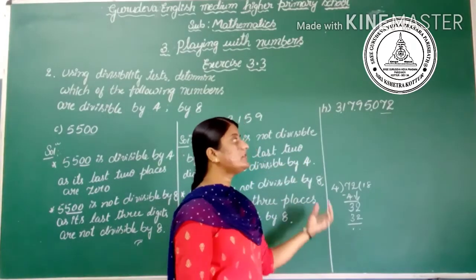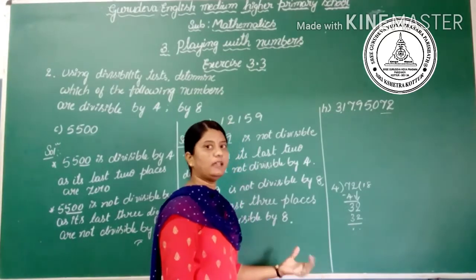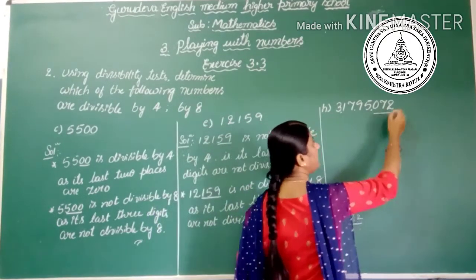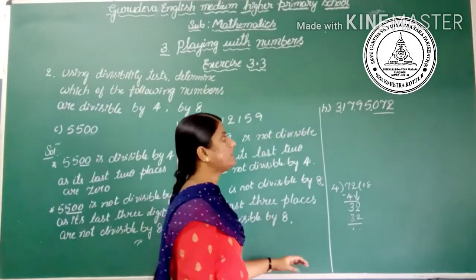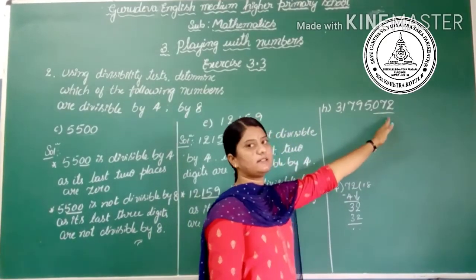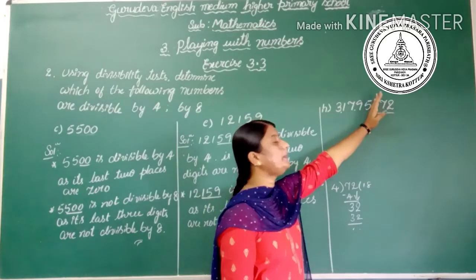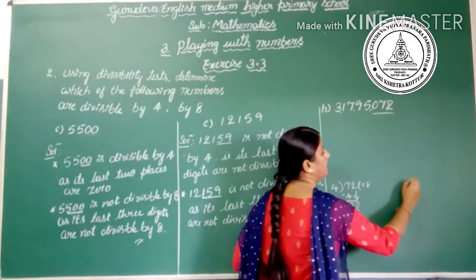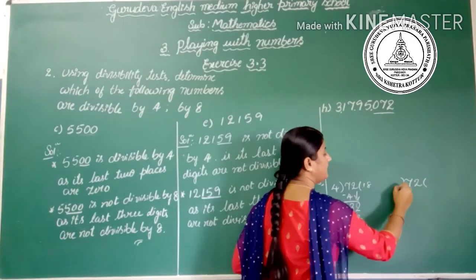Then similarly check whether it is divisible by 8 or not. Here take the last 3 places, that is hundreds, tens and ones. In the hundreds place there is 0, so it is 72. 72 divided by 8.